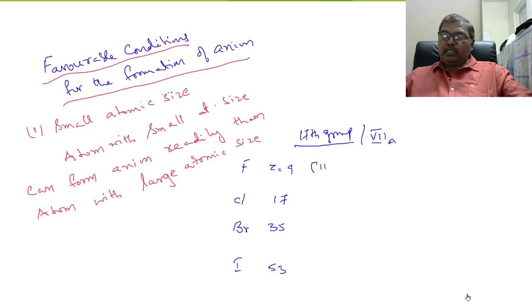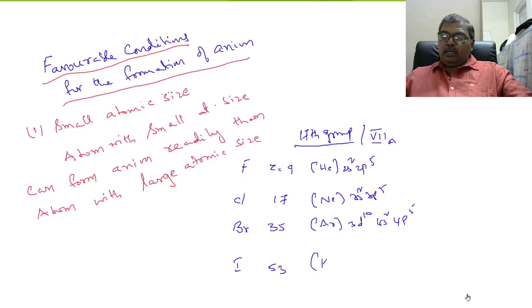So its configuration is helium 2s2 2p5, chlorine neon 3s2 3p5, bromine argon 3d10 4s2 4p5, iodine krypton 4d10 5s2 5p5.